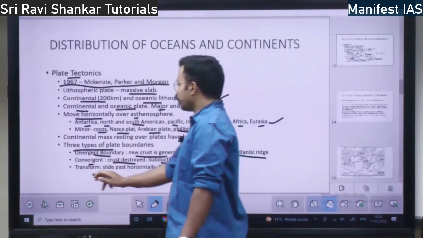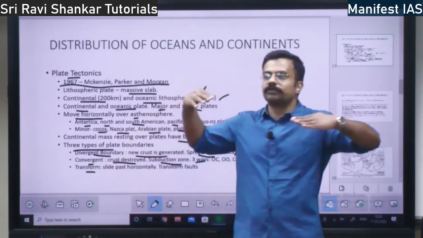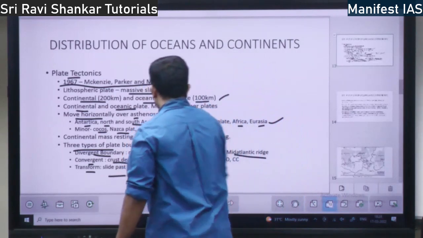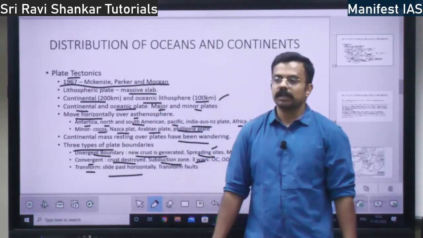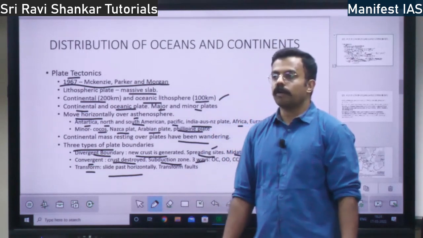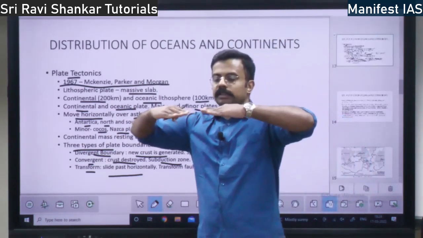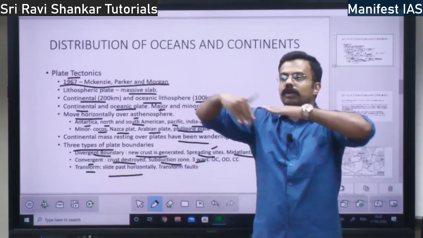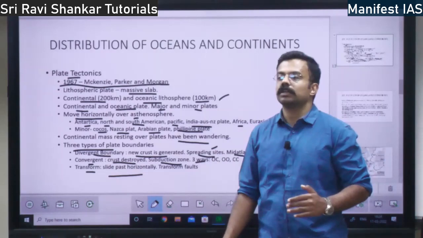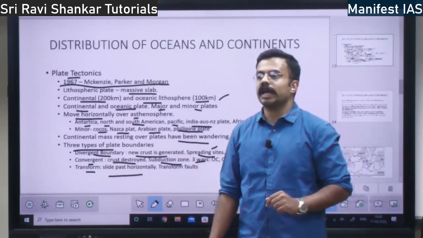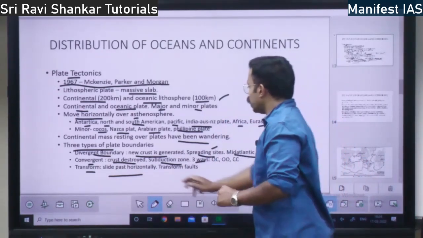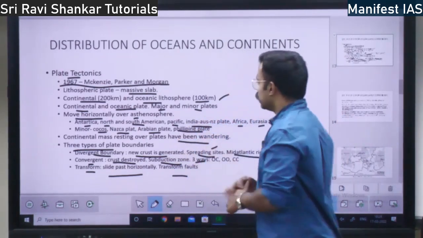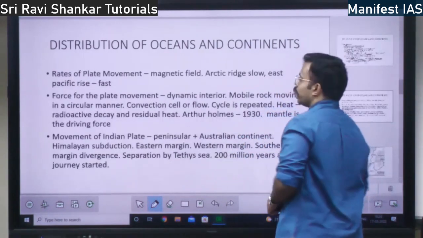Okay, so transform plate boundary means the plates will transform past one another. So slide past one another horizontally. So here what happens? There will be transform faults. Faults means, see, if the plates move like this, if they go together like this, what happens? In between there will be fault. Fault means crack. There will be transform faults across the transform plate boundary, right? This is the concept.